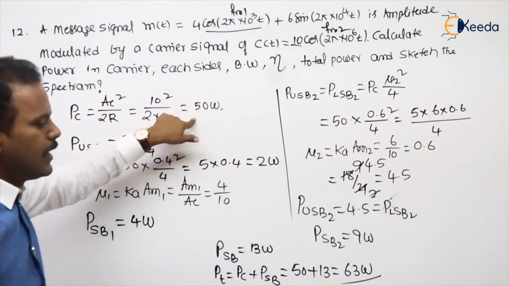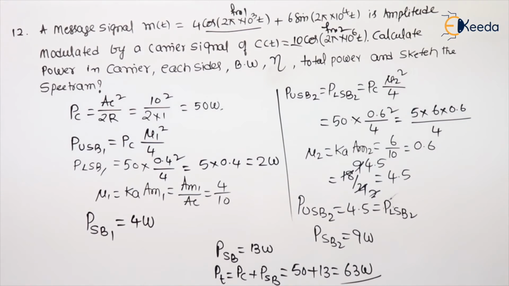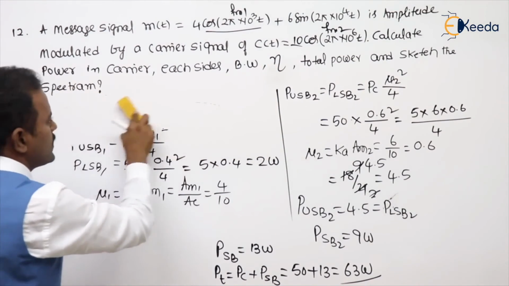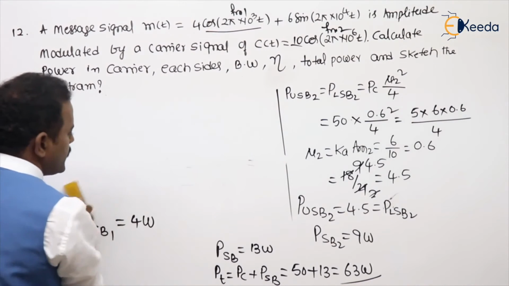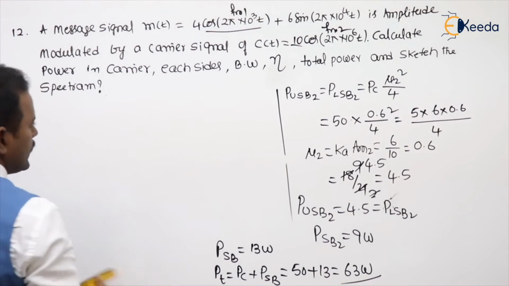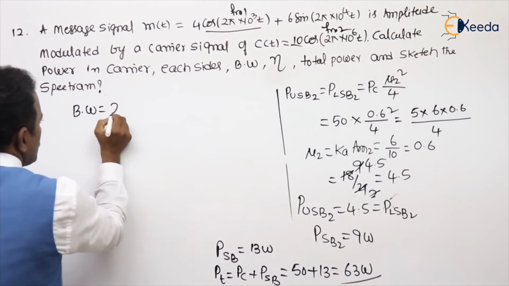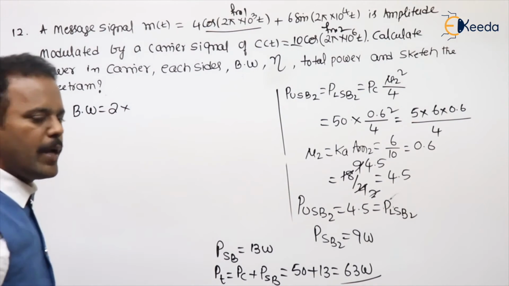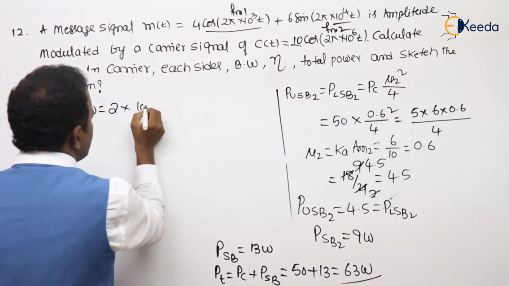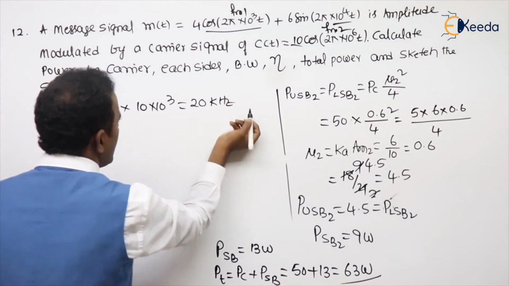That's the total power. After calculating this one, what are they asking? They are asking about the bandwidth as well as efficiency, students. Coming to the bandwidth and efficiency, what is the bandwidth formula for multi-tone? The bandwidth for multi-tone is twice the maximum frequency component, maybe FM1 or FM2. Here FM2 is maximum. How much? 10 power 4 means 10K. 2 tens are 20 kilohertz is the bandwidth.